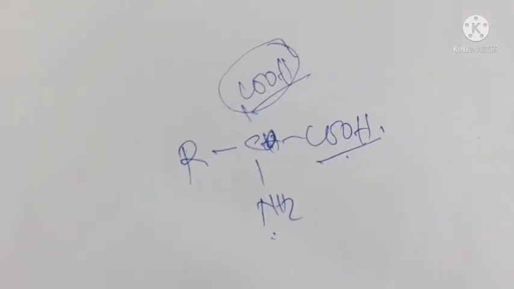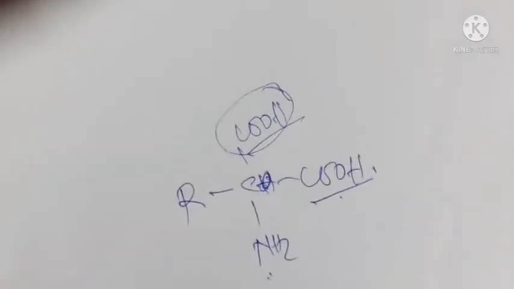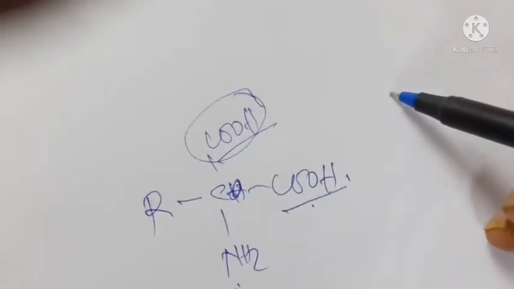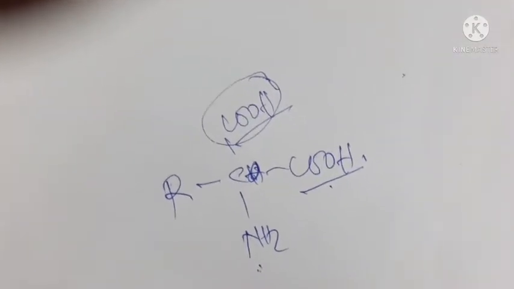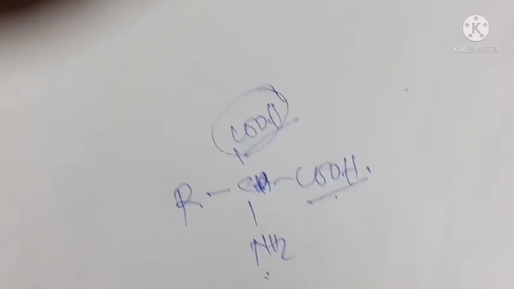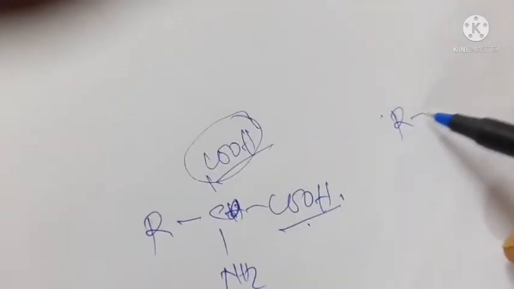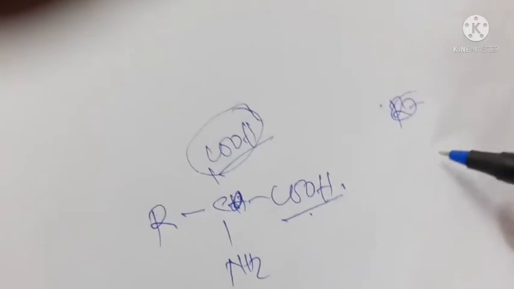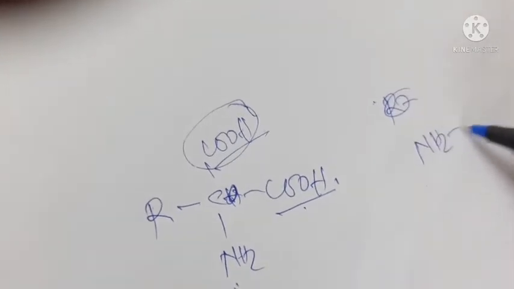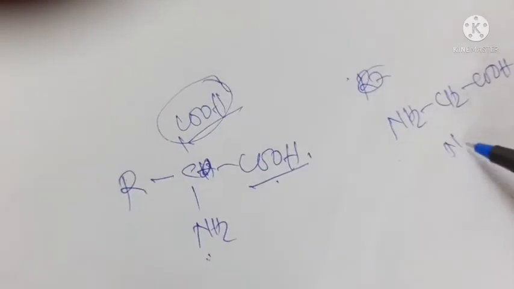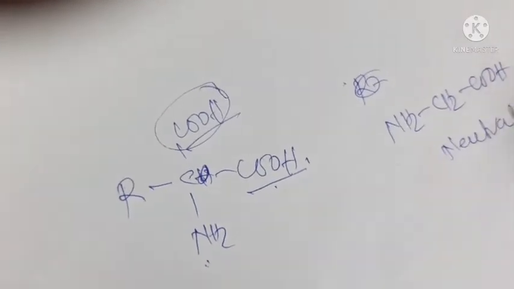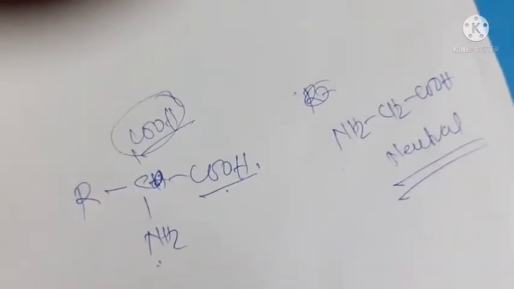Similarly, if two NH2 groups are present, then the acid will be a basic amino acid. And if only one NH2 and one COOH group are present, then it is neutral. That means glycine is an example of a neutral amino acid.